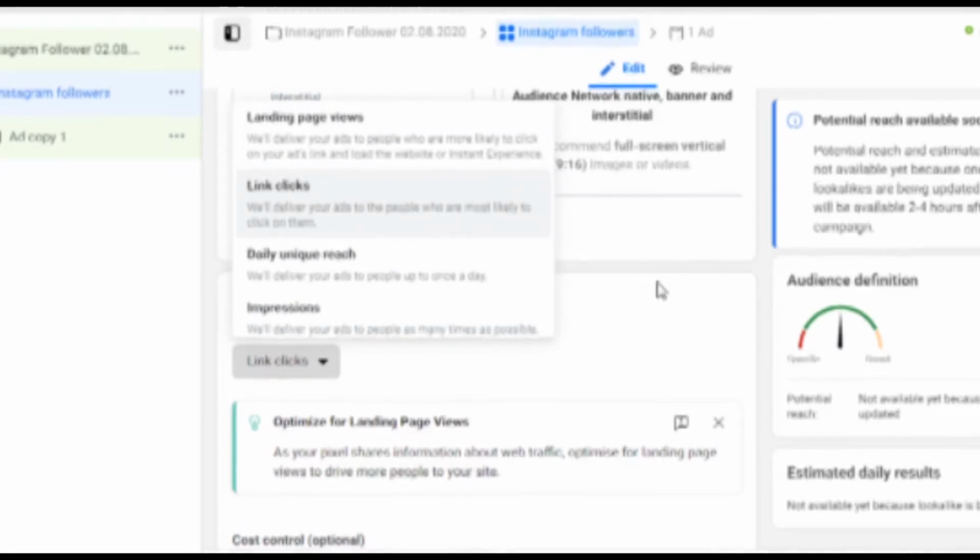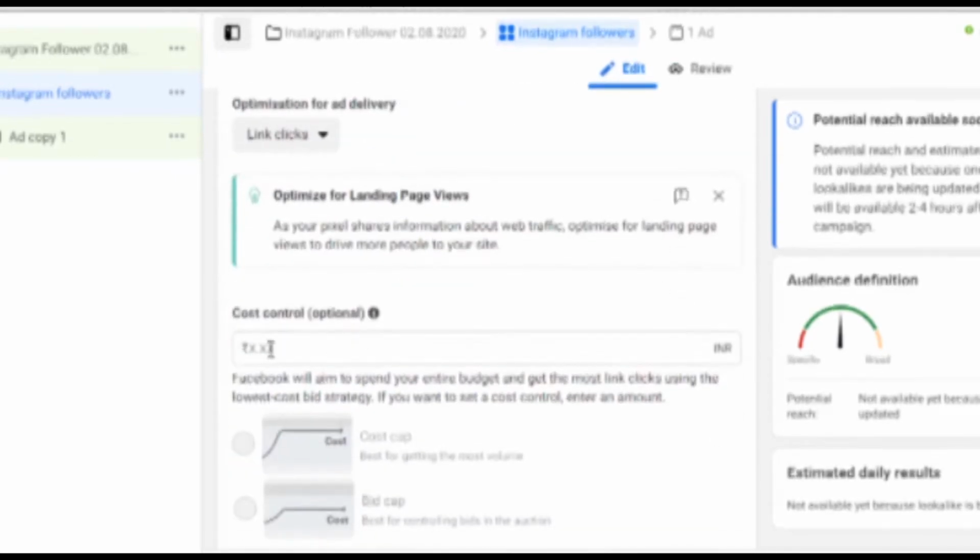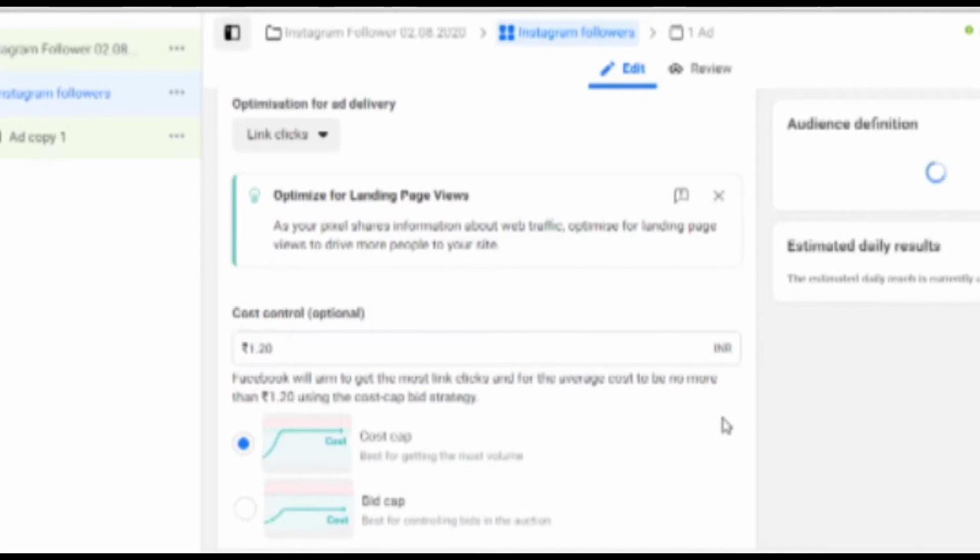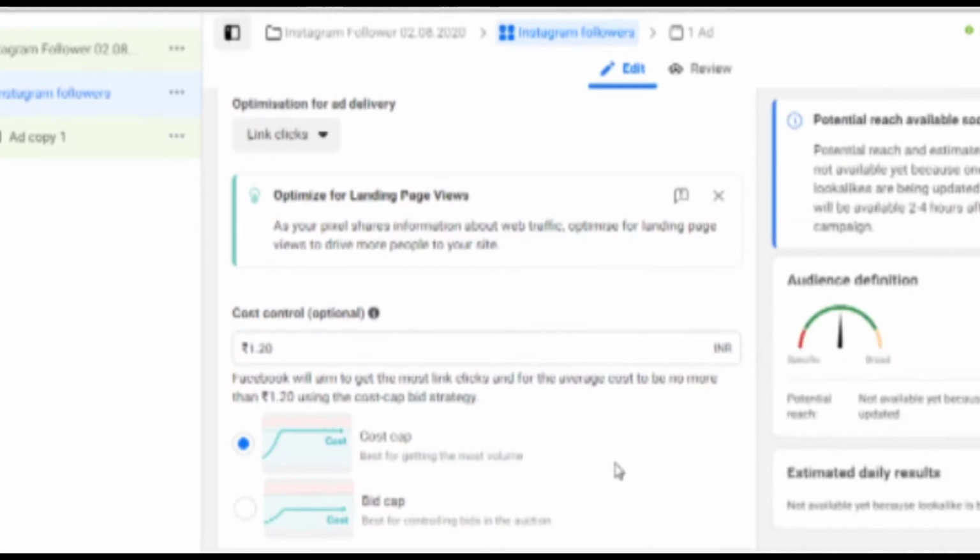Now, after this is done, here you can do the optimization if you want, literally the views. The landing page would be the Instagram URL of your page, right? That URL you want to be viewed, like people are visiting. If you want more profile visits, not only link clicks, but I want a profile visit cost, as in you want 1 click for 1 rupee, not more than that. Facebook will help you to deliver it for less.